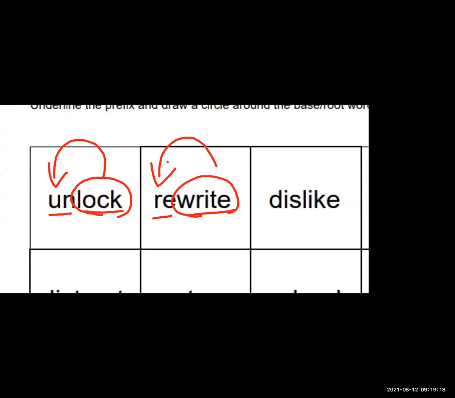Prefix, pre. Keep in mind, pre means before. So the prefixes here are un in unlock, re in rewrite, and dis in dislike. Like is a root word and dislike has the prefix. Now let's see the next example.